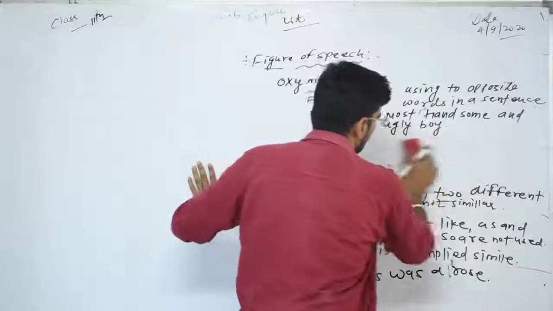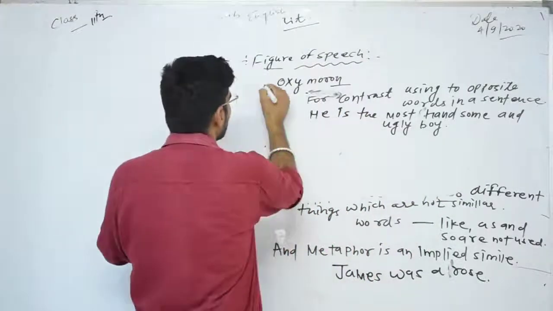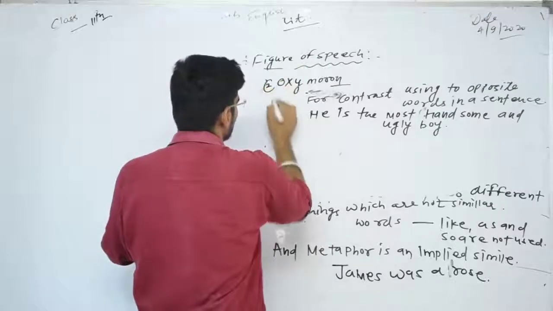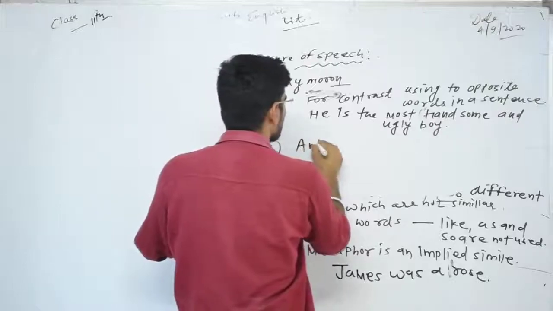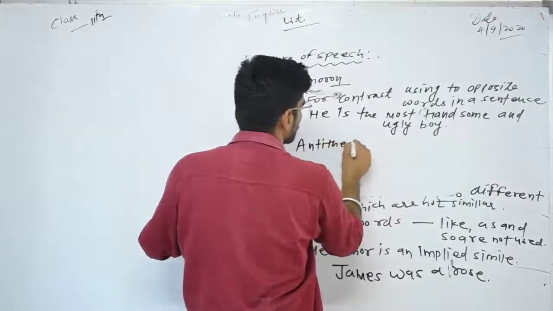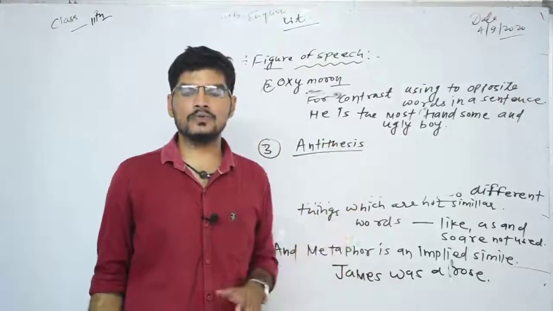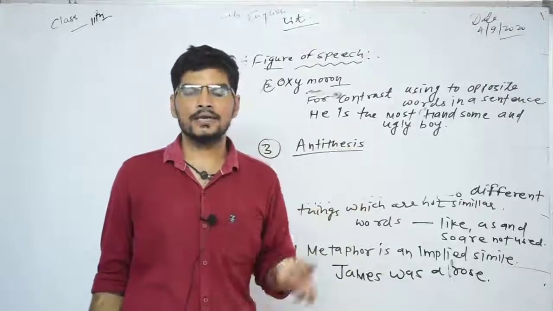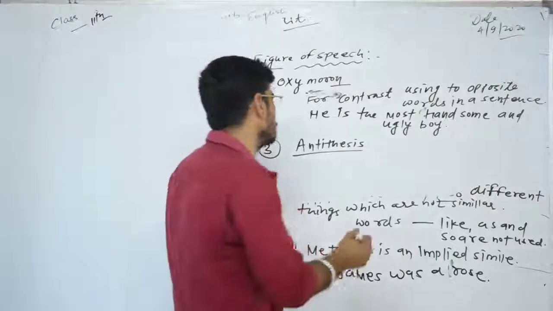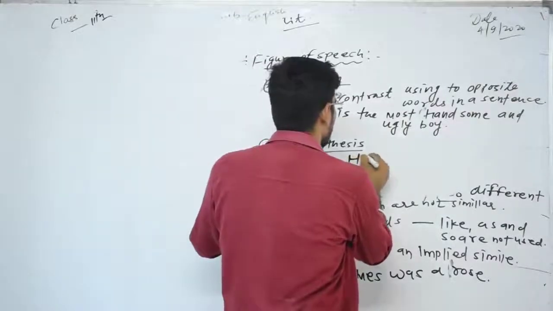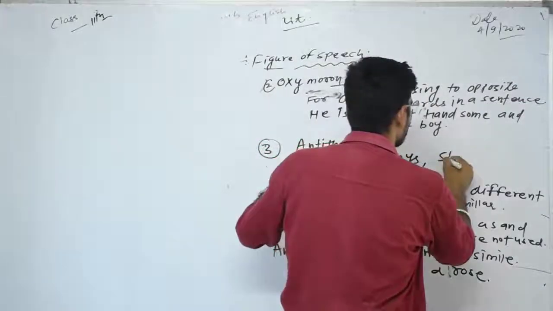And next, it is also for contrast. I have written oxymoron, and now I am going to discuss antithesis. Antithesis is also used for contrast. Two different statements, if we put them together, that is called antithesis. For example, he prays, she betrays.